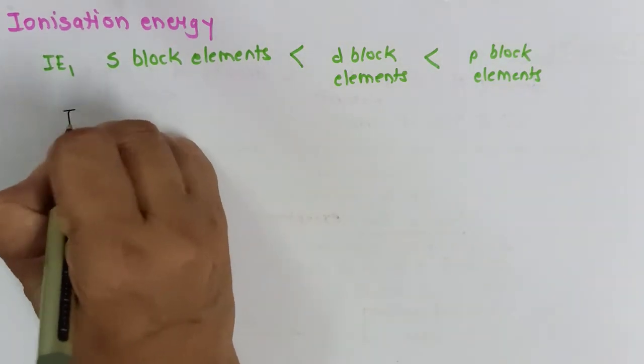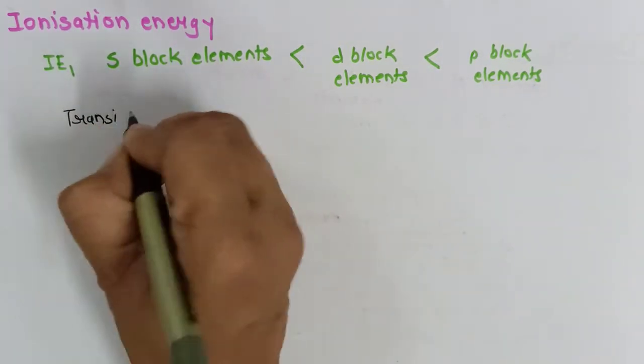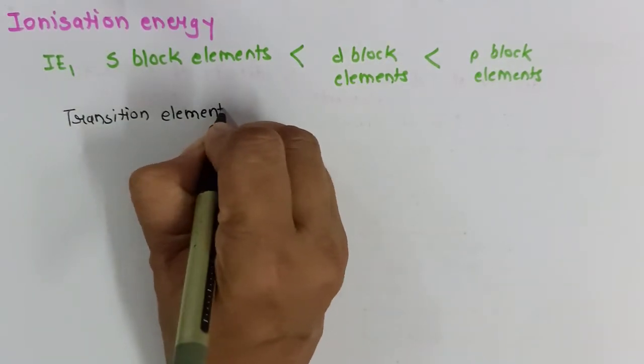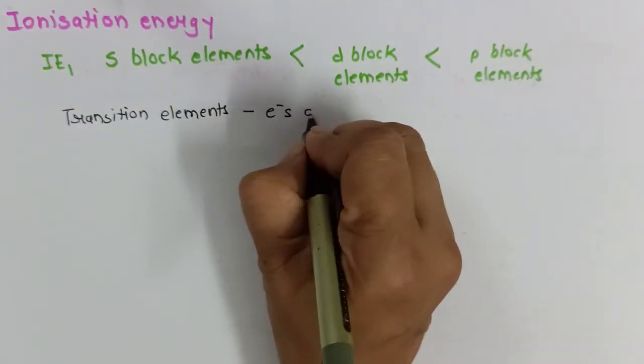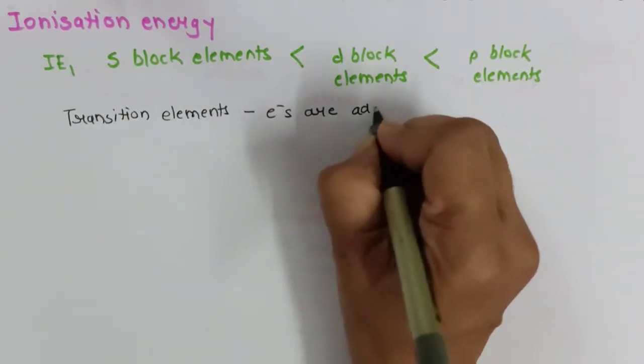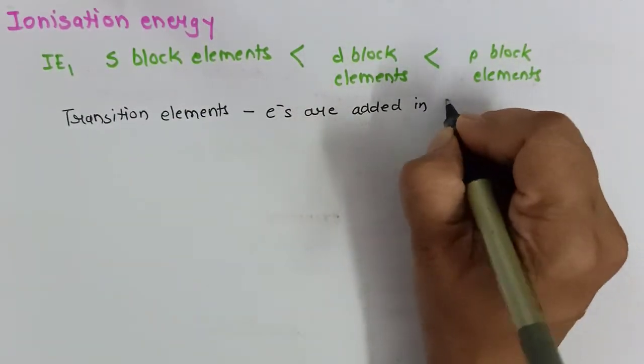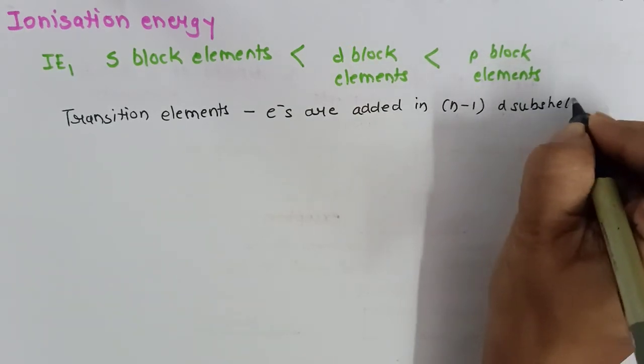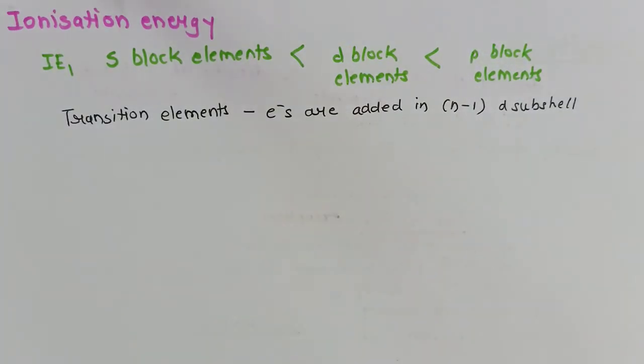Now we know in transition elements, what do they show? The electrons are added in the n-1 d subshell. Electrons are added in the penultimate shell.